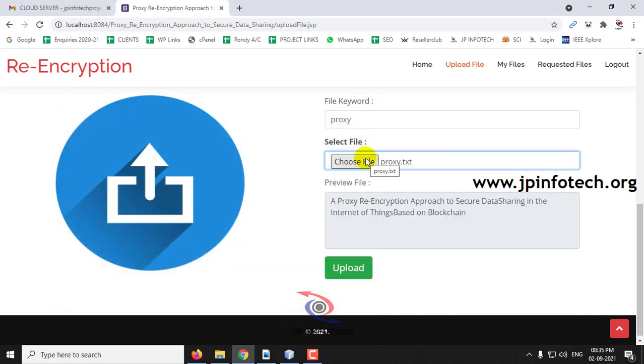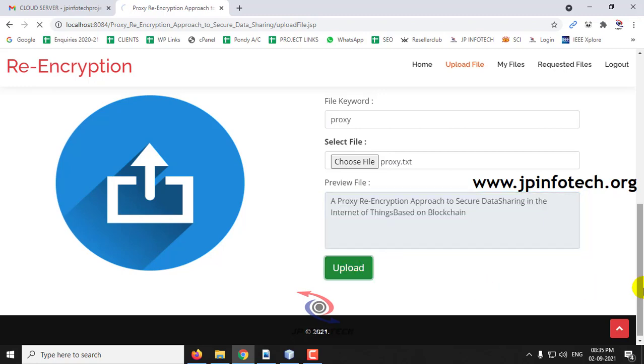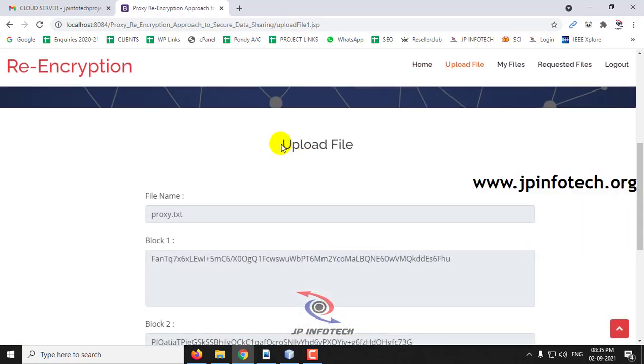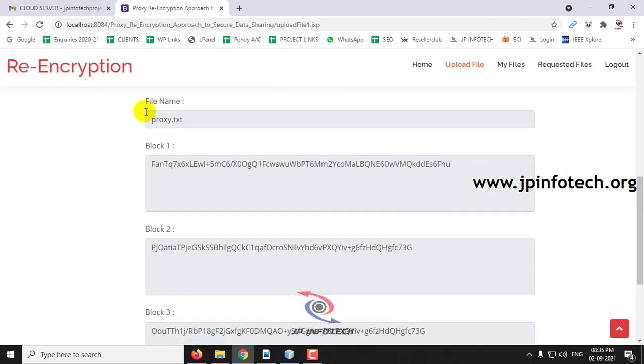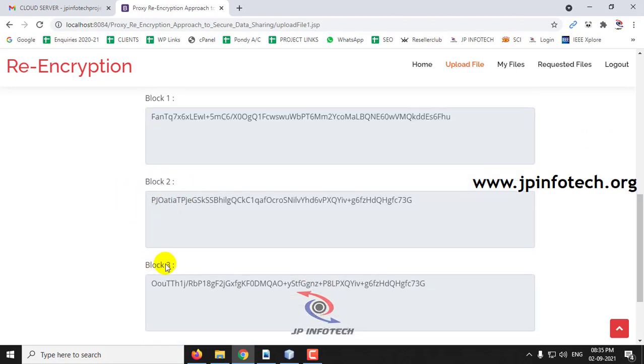And once you have selected the file, you can see the preview of the file, that is the file content that is inside the file. And now let me click upload. And here you can see, once you click upload, it will be navigating to the upload file option, where you can see the file name and the blocks, as I said earlier. So here we are going to split the file into different blocks. So here the file is being split into 3 different blocks: block 1, block 2, and block 3.